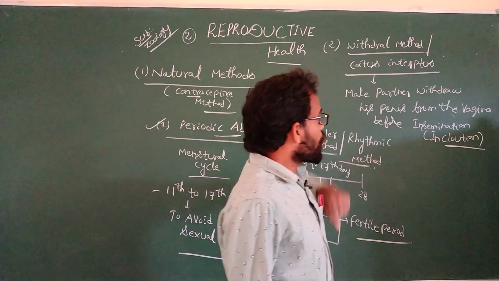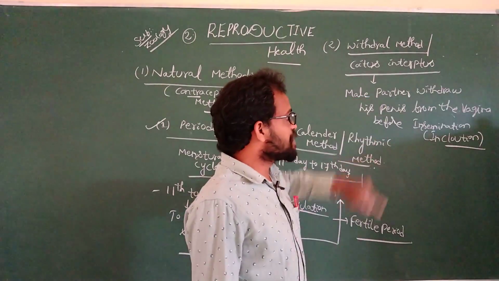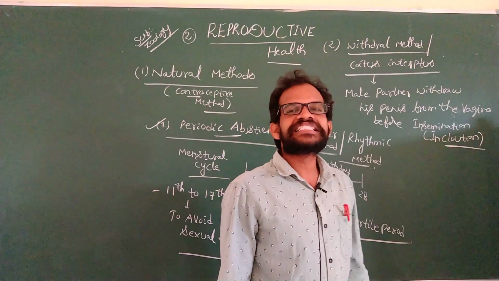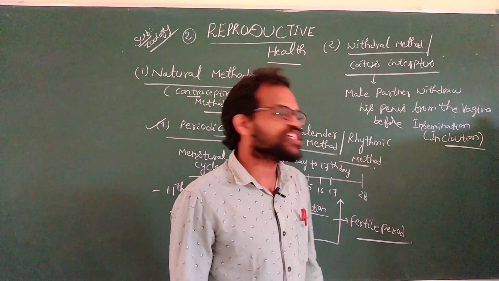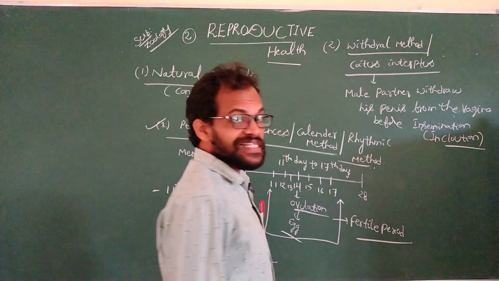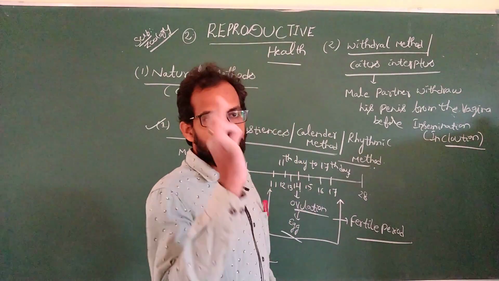The withdrawal method is also quite interesting. This method also prevents pregnancy.